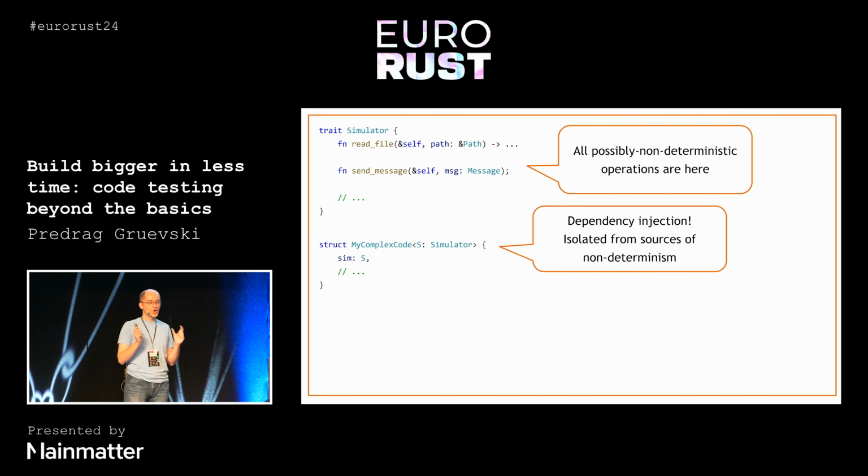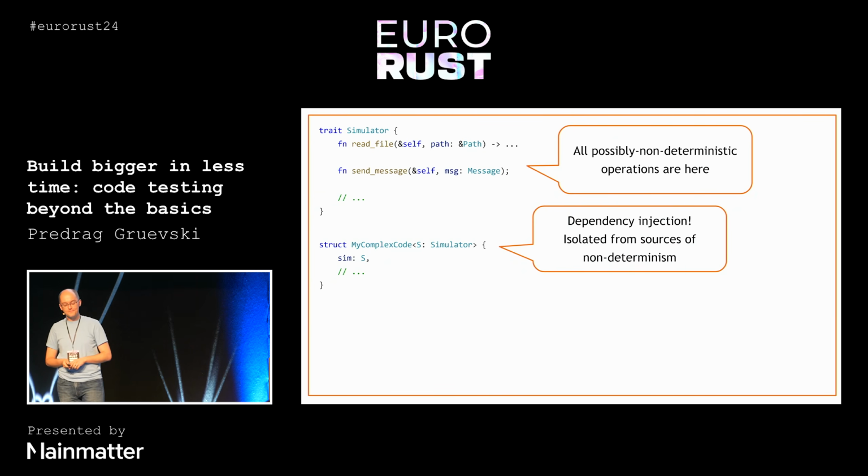And then we're going to encode our very complicated business logic in this type that takes the simulator as a parameter. So we're going to use dependency injection to say, here's how you interact with the outside world that might not be as this pretty deterministic setup that we all know and love. So our code is completely isolated from all non-determinism except what is passed in by the simulator.